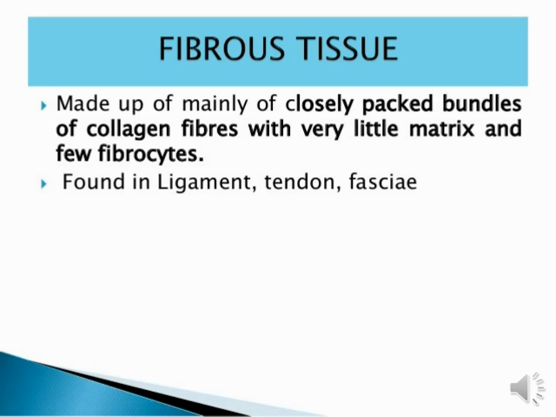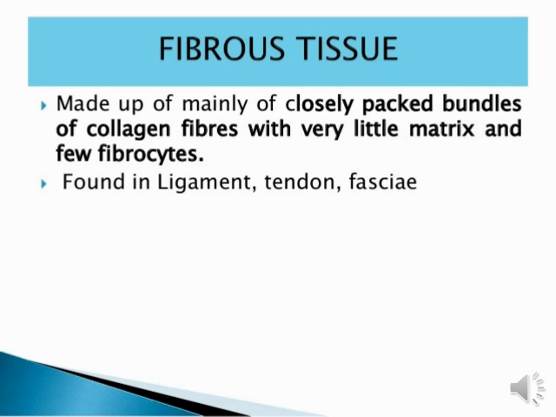And this kind of tissue is found in ligaments, tendons and fascicles. So this area is basically presented by fibrous dense connective tissue. Okay, so it is related to fibrous dense connective tissue.